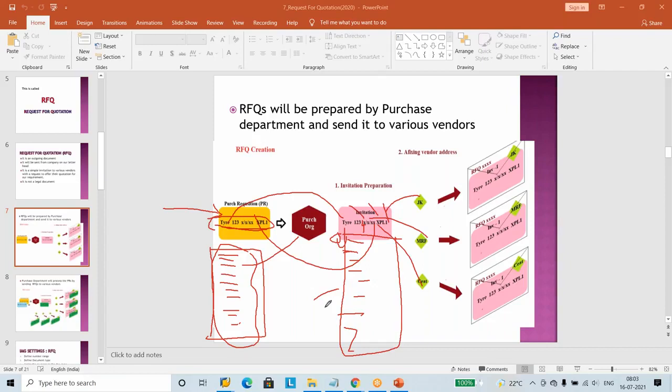What is the advantage of that one, and what is the disadvantage? We are going to discuss the third disadvantage also in tomorrow's class.